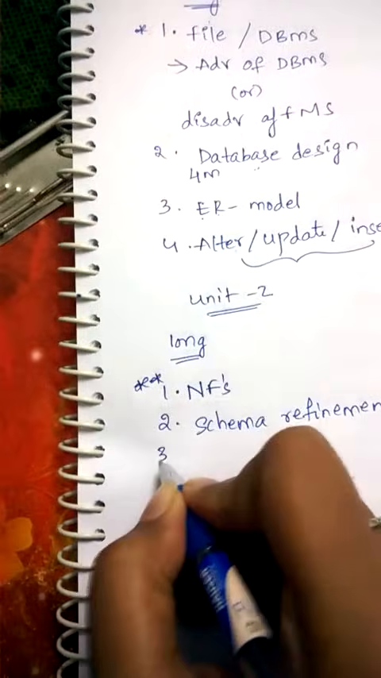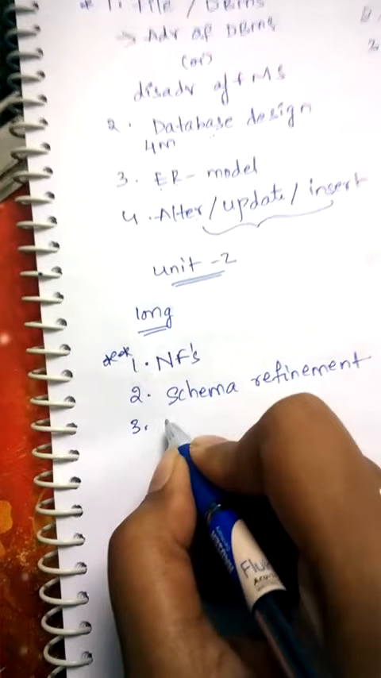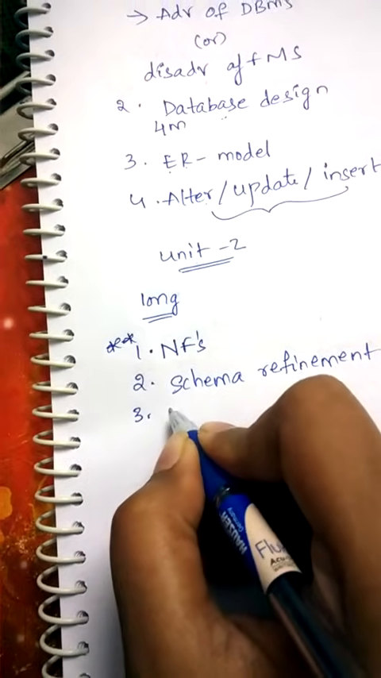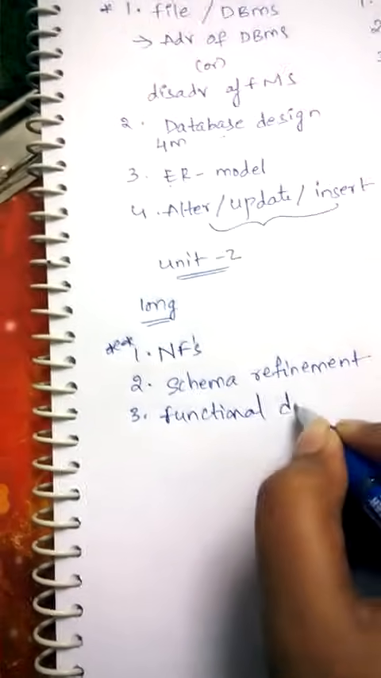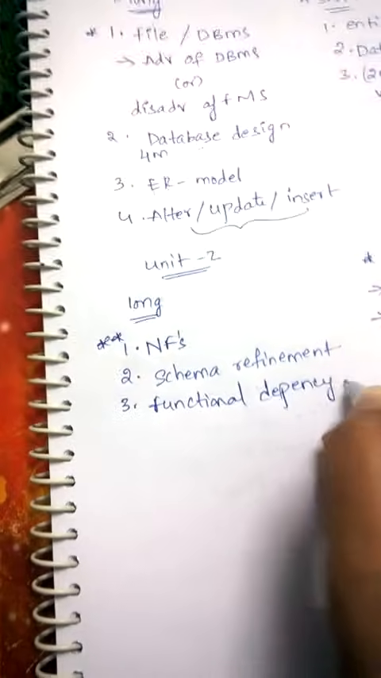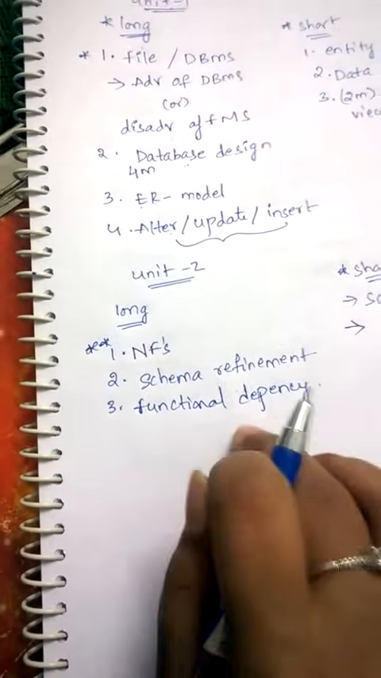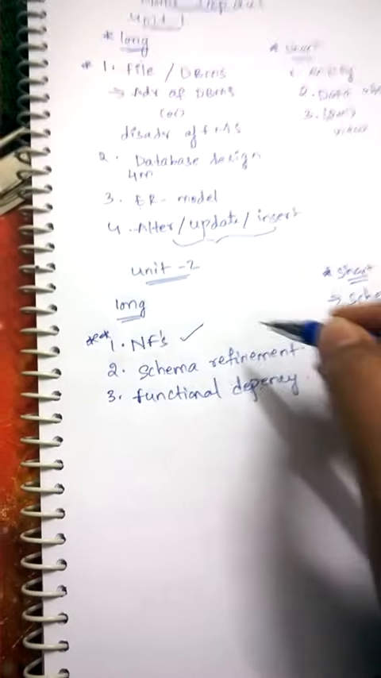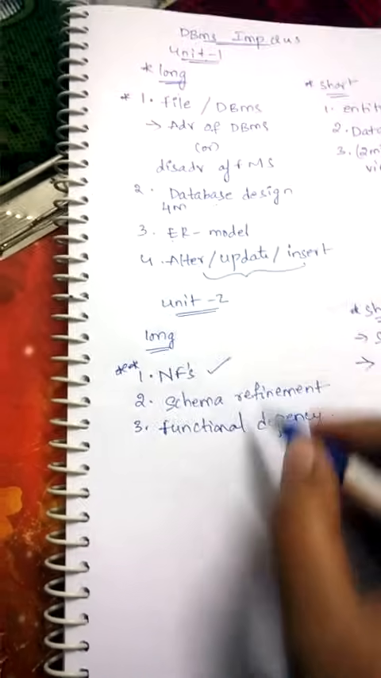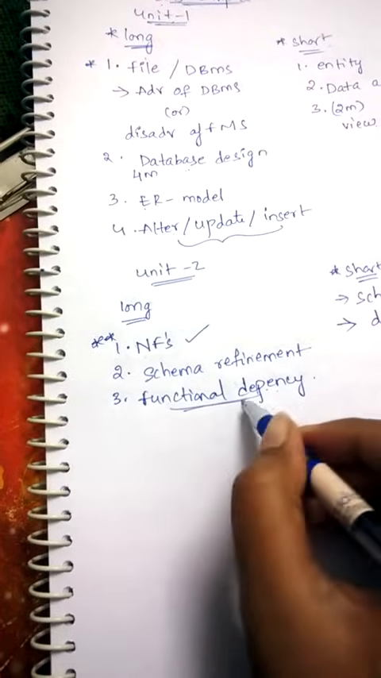And coming to important long answers, decomposition and mainly functional dependency. Functional dependency is another important long answer. He may give it as a long answer. This is the first priority and these two are the second priority answers. This is compulsory and a must. This is also very important.